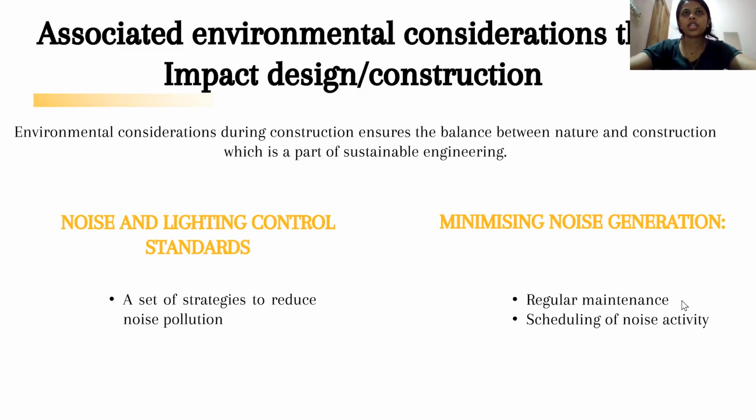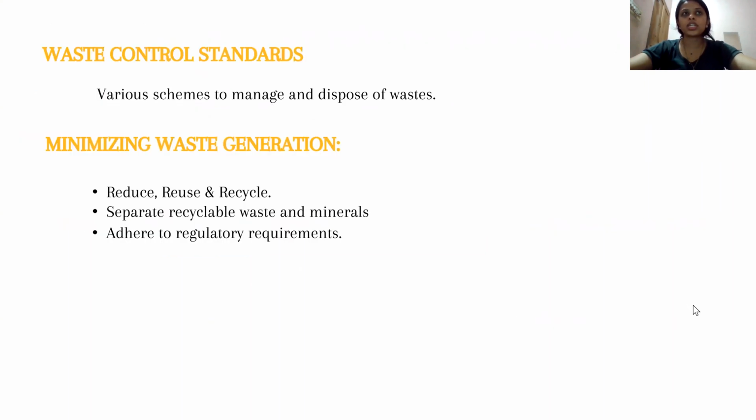The next one is associated environmental considerations that impact design or construction. The first one is a noise and lighting control standard. Here, a set of strategies to reduce noise pollution: minimizing noise generation, regular maintenance, and scheduling of noisy activity. The next one is the waste control standard: various schemes to manage and dispose of waste, minimizing waste generation, reduce, reuse, and recycle, separate or recycle waste and minerals, and adhere to regulatory requirements.